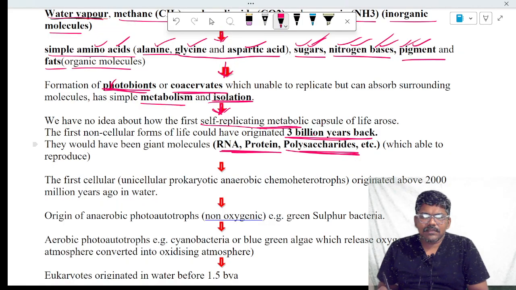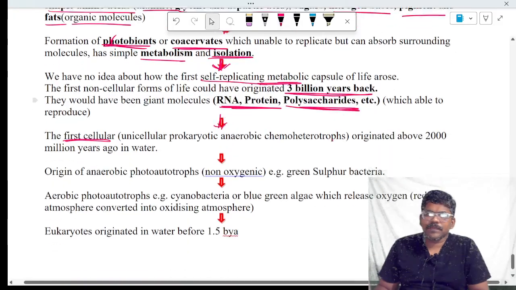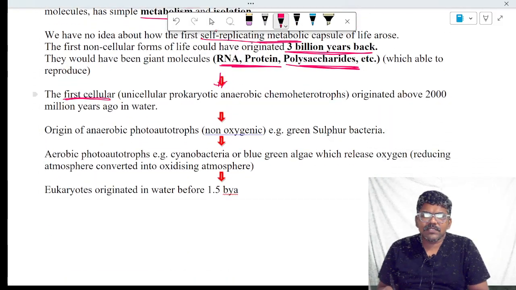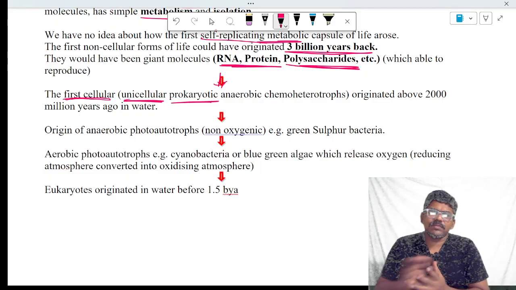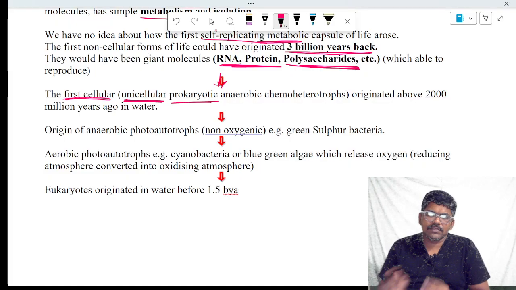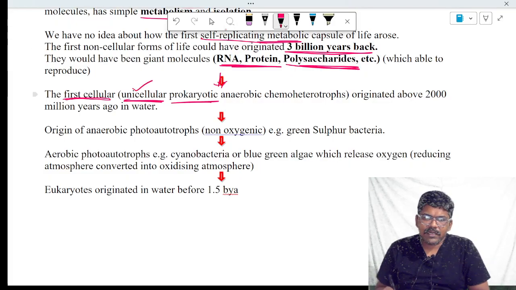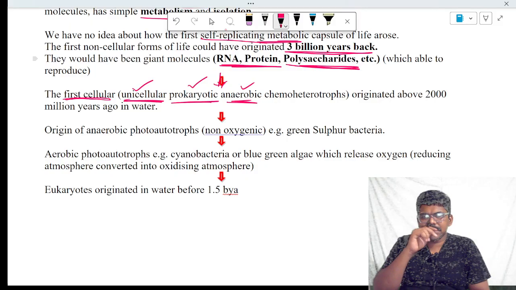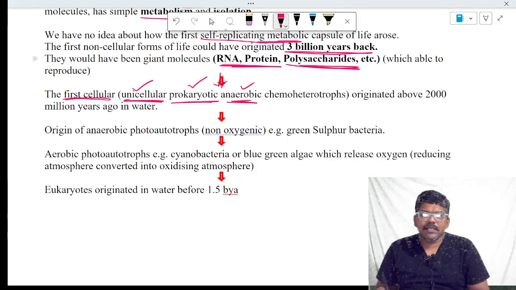Later, non-cellular forms were converted into first cellular forms. First cellular forms were unicellular, not multicellular, and they were prokaryotes. Cells are of two types: prokaryotes and eukaryotes. The first formed organisms were unicellular, prokaryotic, anaerobes, meaning there is no oxygen, hence they did anaerobic respiration, respiration without oxygen.